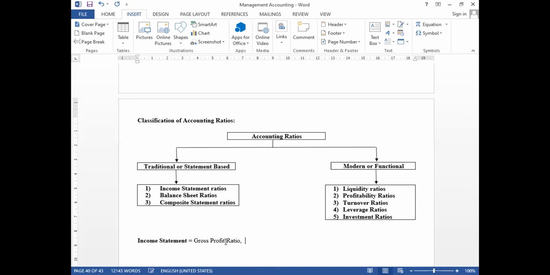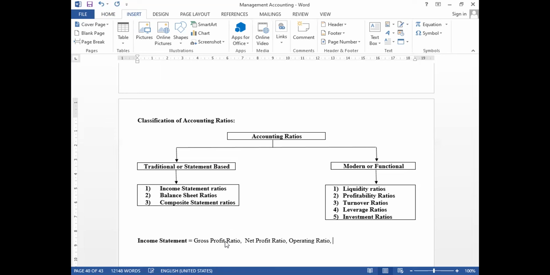In the same way, we can find out net profit ratio. Am I right? Net profit ratio. When it is related to expenses mentioned in the profit and loss account, then we can also use operating ratio.